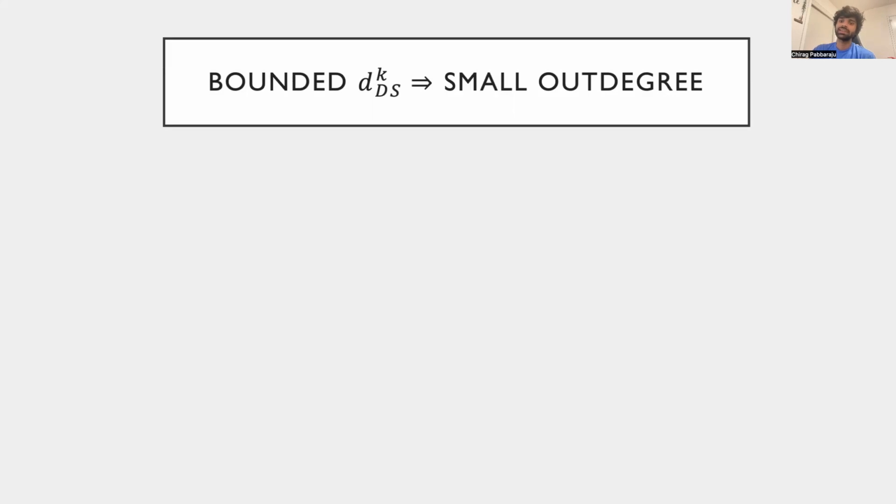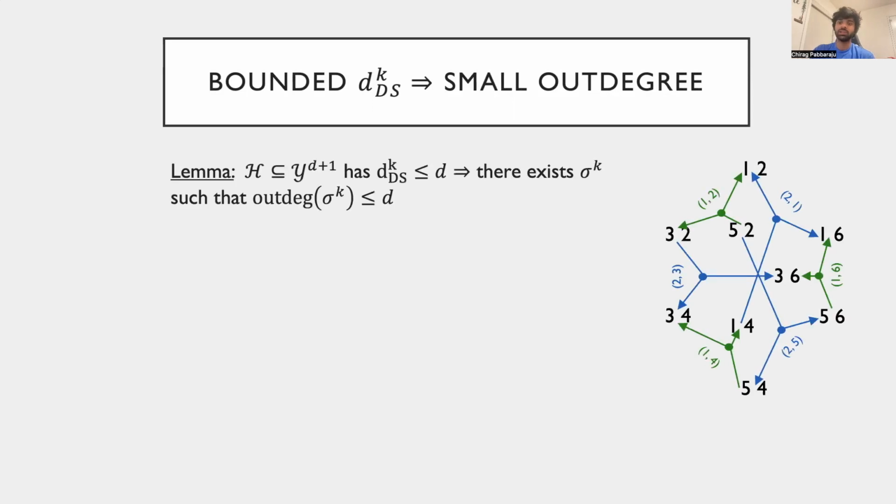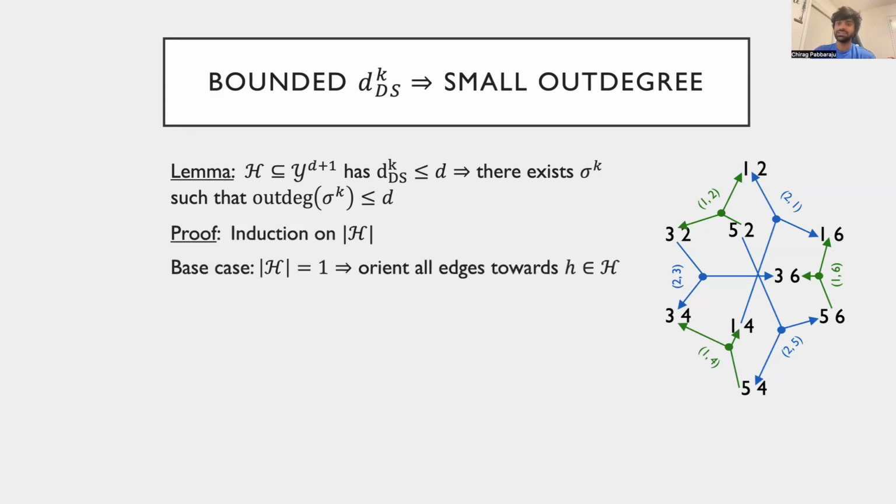Given this, the main insight behind the upper bound is that one inclusion graphs of hypothesis classes having bounded KDS dimension allow constructing list orientations having a small out degree. More formally, consider a hypothesis class on d plus 1 points having KDS dimension at most d. Then, we can orient the edges of its one inclusion graph in such a way that the worst out degree is at most d. The proof of this is by induction on the size of the class. For the base case, we have only one hypothesis in the class, and we simply orient all the edges it is adjacent to towards it, achieving out degree 0. Now, say the hypothesis class has size larger than 1.